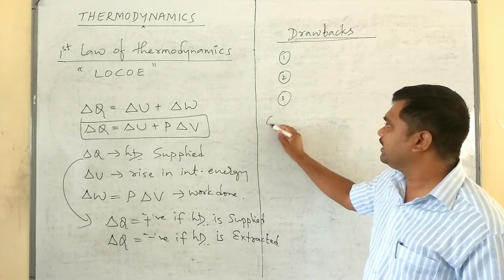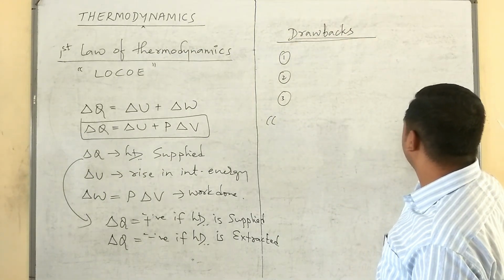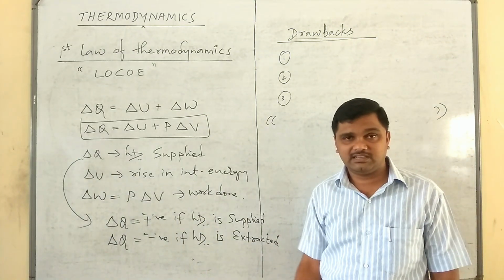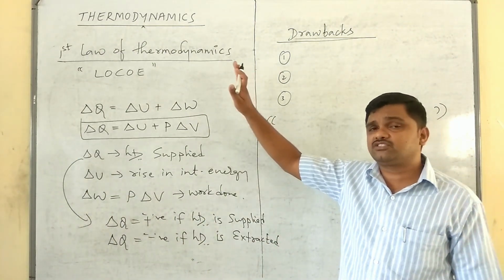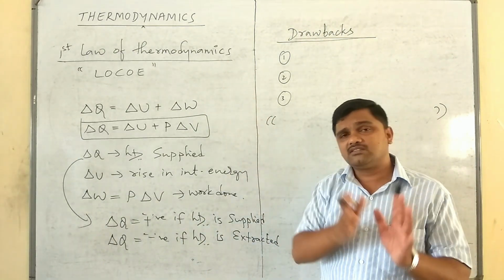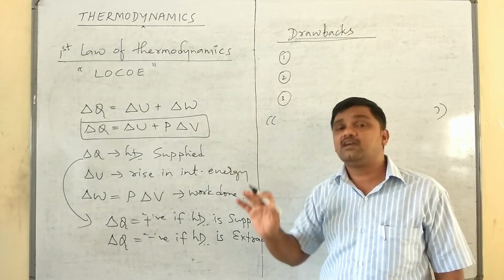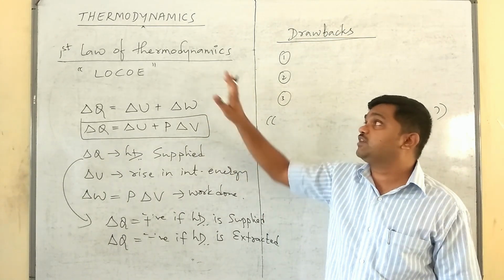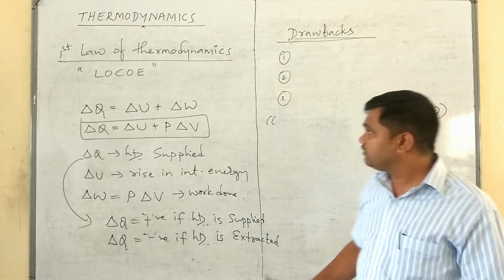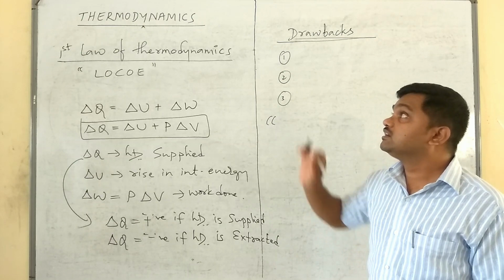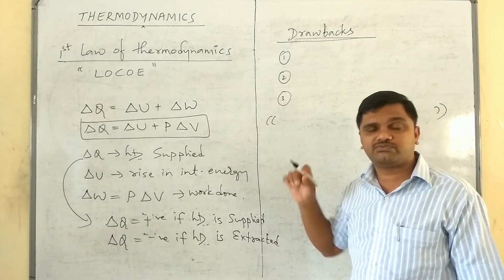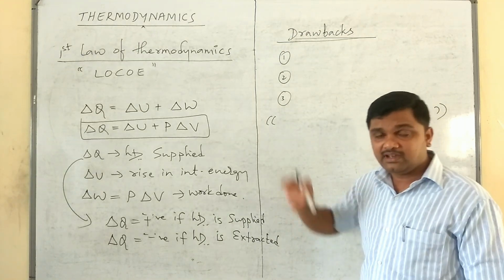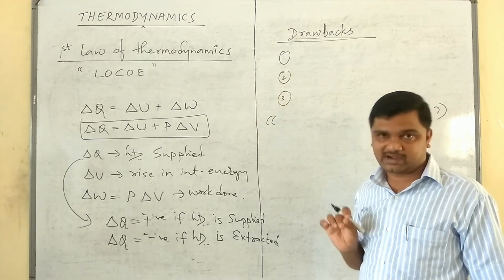And now finally I will give you one conclusion, the alternate definition for thermodynamics. Thermodynamics is the branch of physics that deals with the flow of heat energy. That is fine. Apart from that, after knowing Joule's law, the first law of thermodynamics and all, we can come to one conclusion. Thermodynamics is the branch of physics which deals with the interrelationship between heat energy and work done.